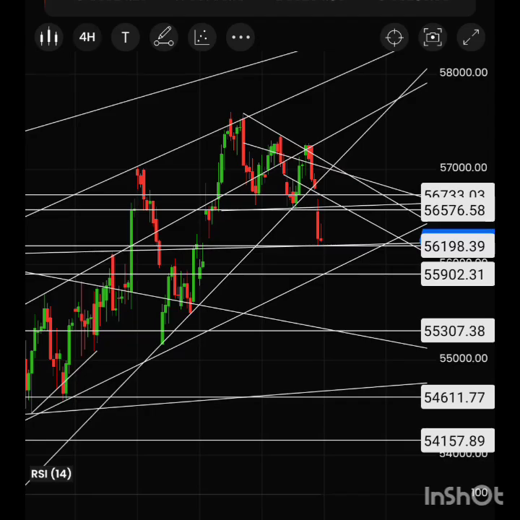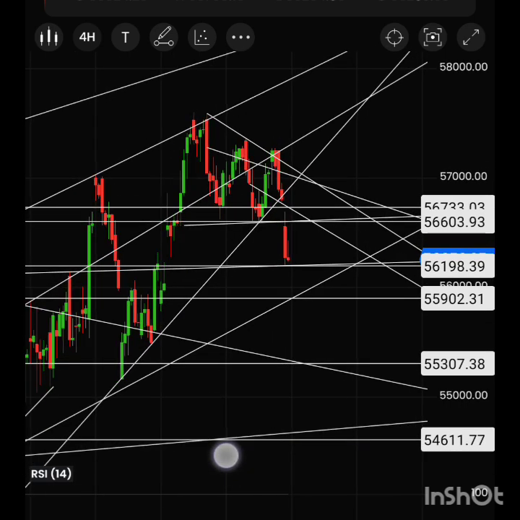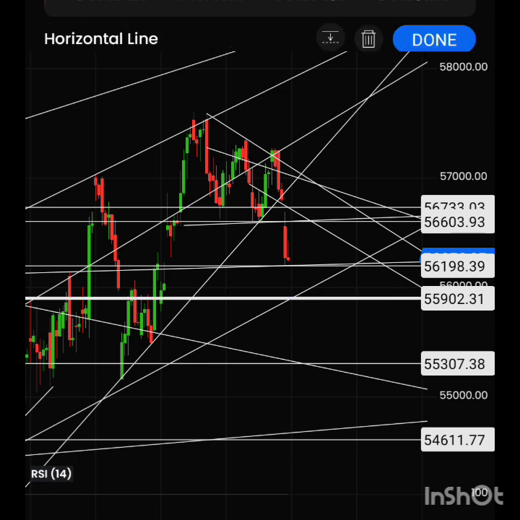Now Bank Nifty. Last week I already mentioned a little bearish closing, and Friday you can see the opening also broke the breakdown range, that is the 56,600 range, and after that the fall. So my next support was the 56,190 to 200 range. We already met that support. That means if anyone shorted, you could expect a target there. Then below this we have a support of 55,900 and 920 range.